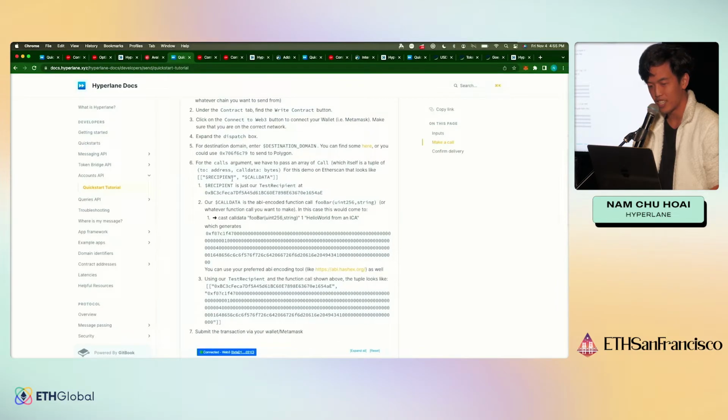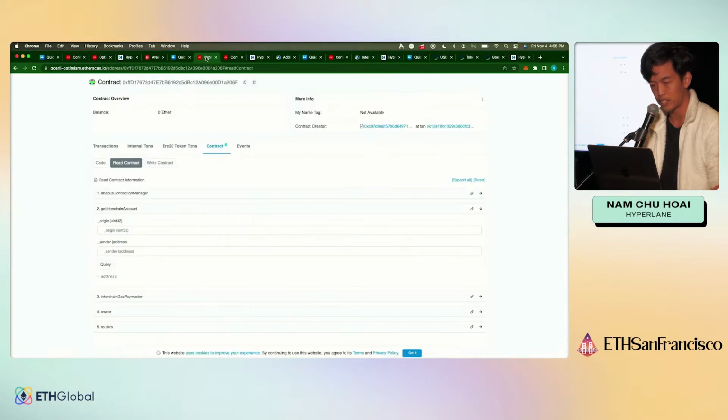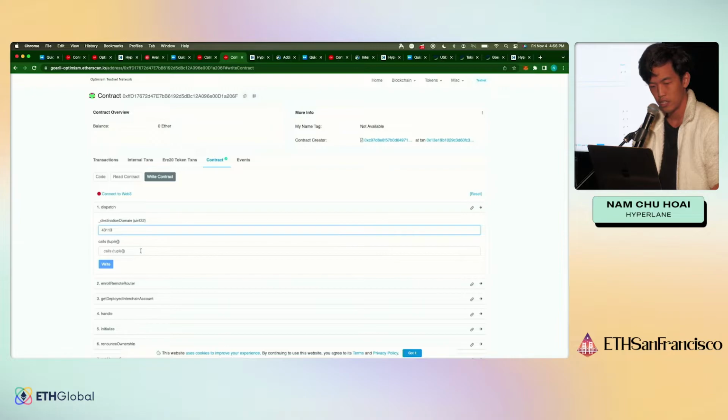So basically, it's an array of calls, and then a call is really just two things, right? The address that the call is supposed to go to on the remote chain, and then the call data, which is the ABI encoded function call. And so let's say in this case, we basically want to call a function on the test recipient, which just happens to be foo_bar. It takes two arguments, a number and a string. And so if you wrangle the ABI, it ends up looking like this. So we'll just copy and paste this in here.